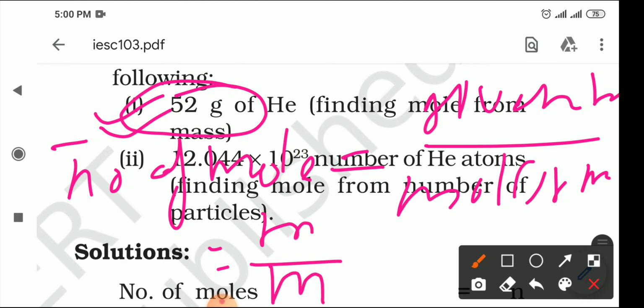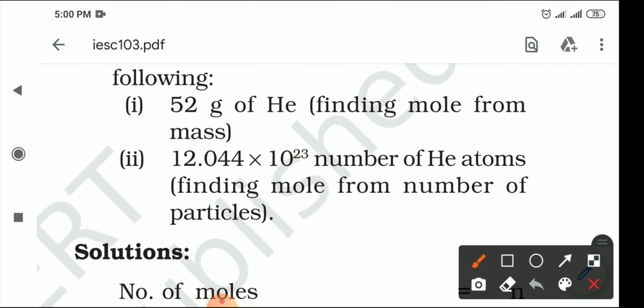Given mass means whatever mass is provided in the question, and the molar mass tells you how many atoms or particles are available. Here the given mass is 52. We know that the atomic number of helium is 2 and the mass number of helium is 4. So the given mass is 52 and the molar mass is 4.